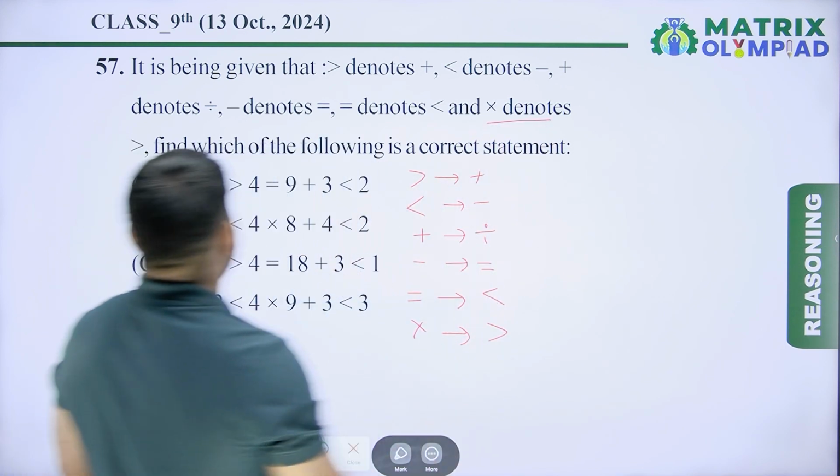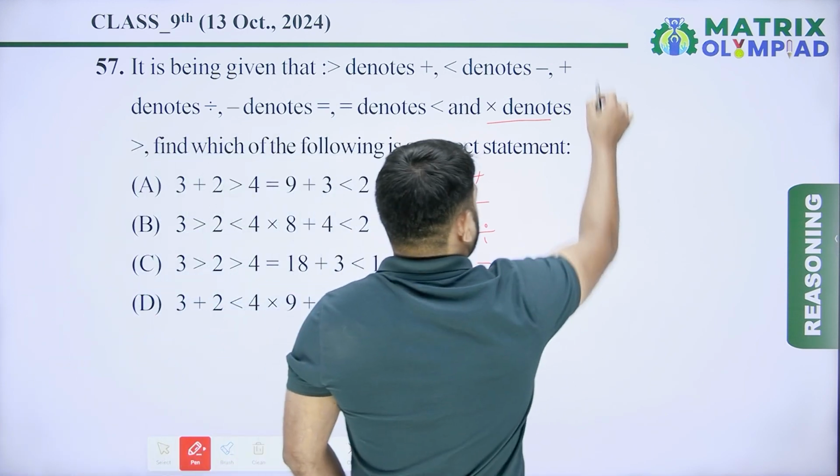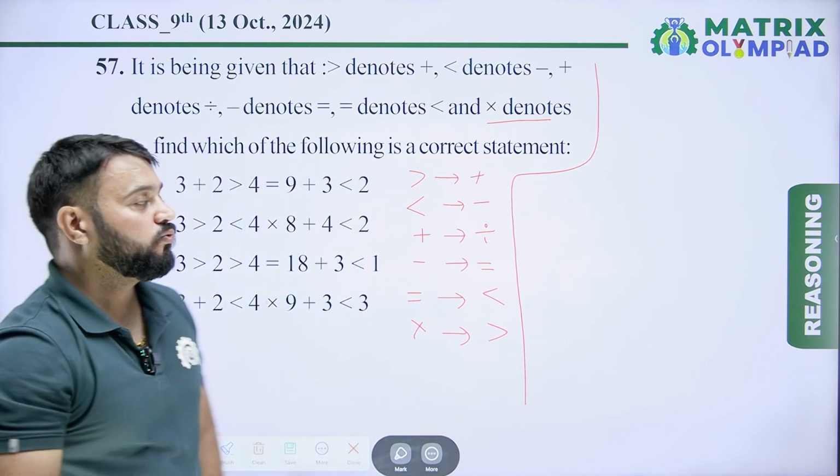Now find which of the following is a correct statement. In this type of question, check the options one by one.